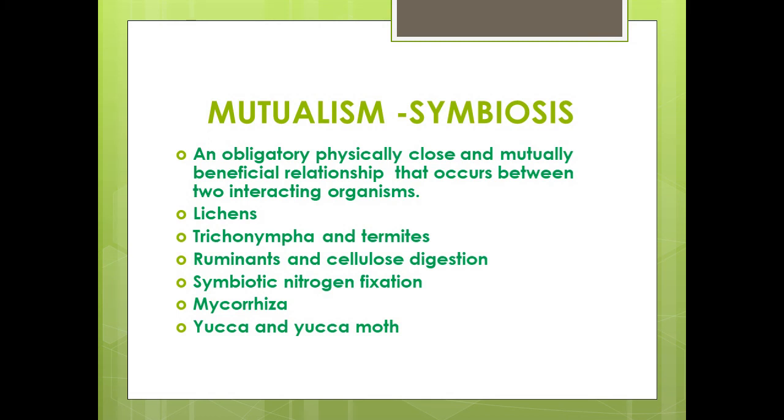Symbiotic nitrogen fixation: Rhizobium species live in the roots of legumes, forming nodules. Inside the nodules, the bacteria perform nitrogen fixation. Mycorrhiza is a mutually beneficial association between roots of plants and fungi like Rhizopogon, Amanita, Rhizoctonia, etc. Yucca and yucca moth: yucca is pollinated by a moth called Pronuba yuccasella. The insect deposits eggs in the ovary of the yucca flower. On entering the flower, the moth undergoes rotational movement and thus deposits the pollen grains over the hollow stigma of the same flower.